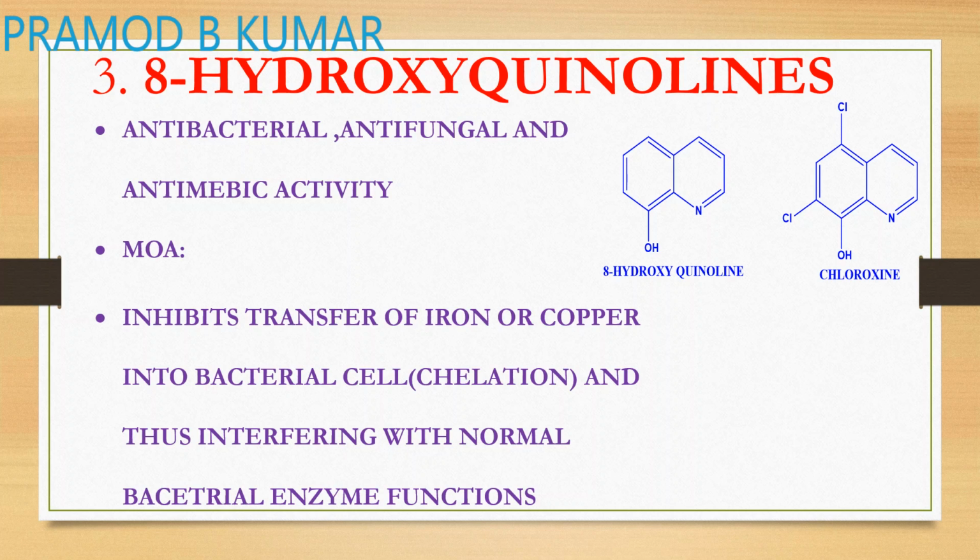So they will trap this required metals like iron, copper, which is necessary for the bacterial cell, by chelation, and thus interfering with the bacterial enzyme function. So this will cause enzyme inactivation. So examples are 8-hydroxyquinoline and chlorhexidine. Chlorhexidine is nothing but you get a chloro at the 5th and the 7th position of your quinoline.